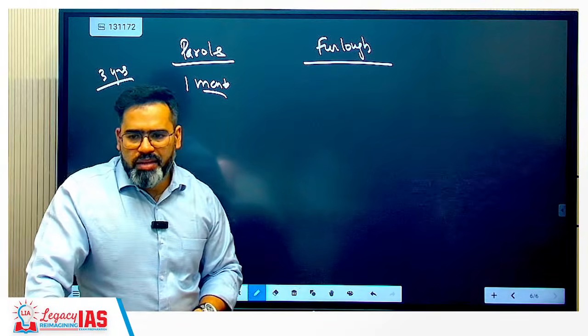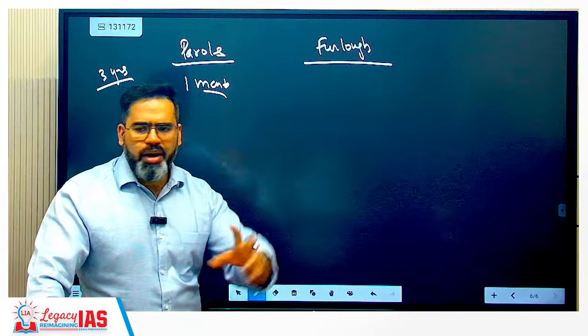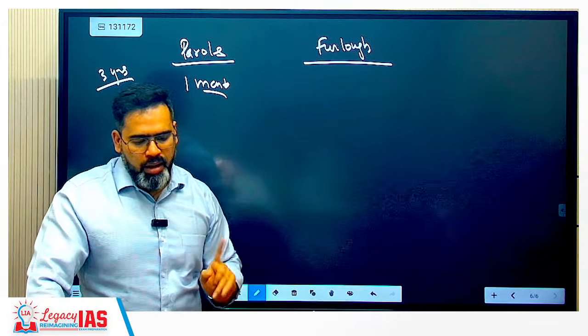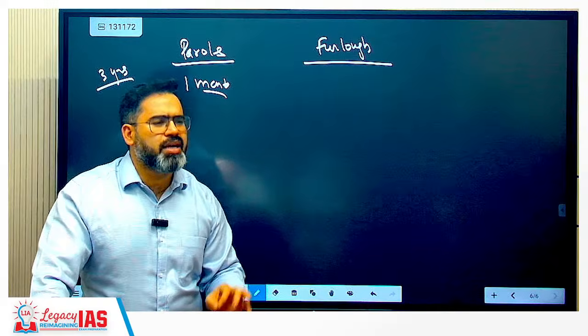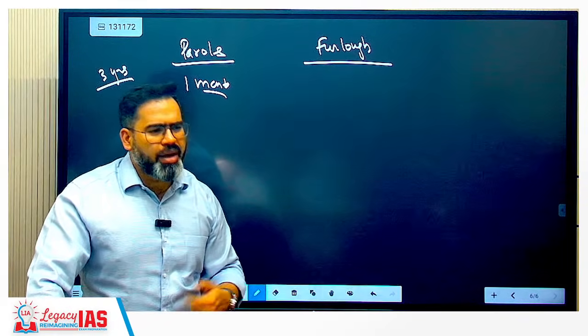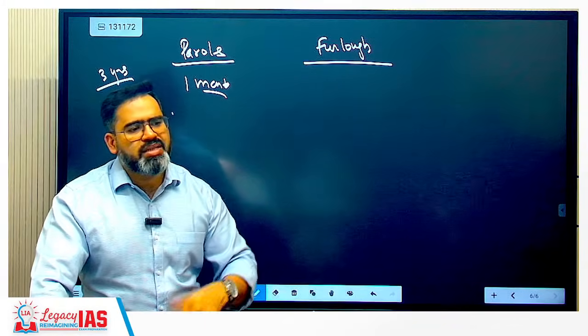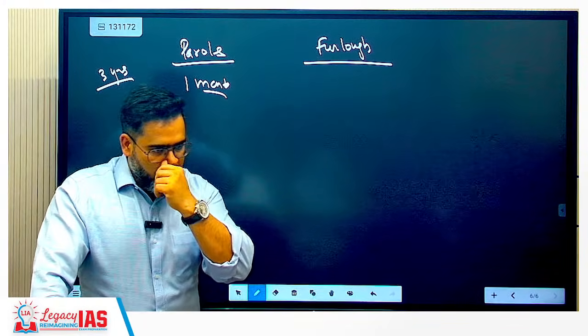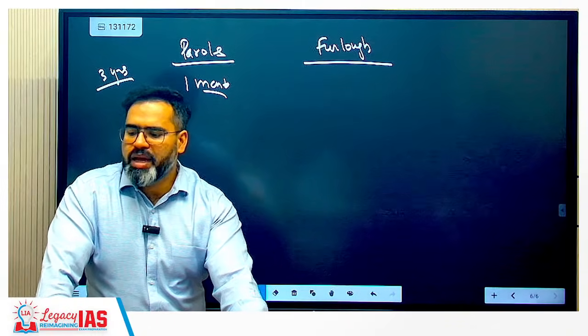For example, there is a marriage, or one family member dies and you have to attend the funeral. That is parole, for a specific reason only. And for furlough, no specific reason is needed. It is periodic in nature. Periodic in the sense your behavior was good in the jail, so that is the reason you are awarded the furlough. Correct? So for furlough, there is no need of any specific reason. Periodically it will be available to everyone.